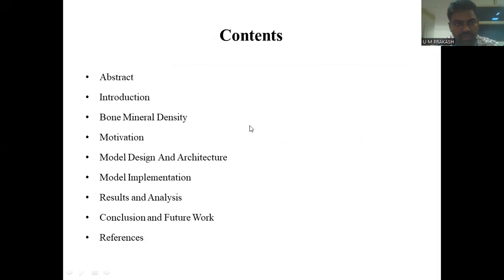So the contents of my paper are abstract, introduction, bone mineral density and motivation, model design and architecture, model implementation, result and analysis, conclusion and future work, and references.